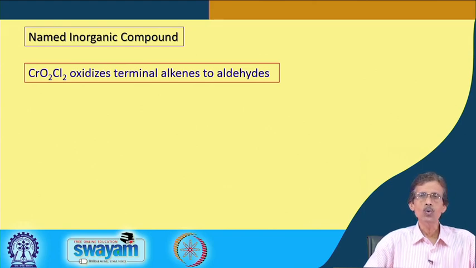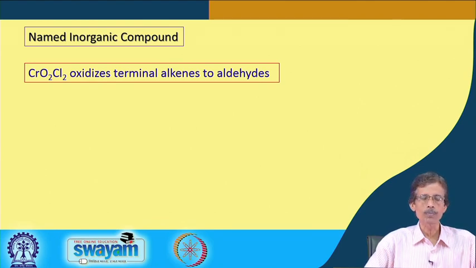So, CrO2Cl2 preparation is different from our typical chromium based compound. We can have the chromium ore, and from that chromium ore we can make the chromium compound like CrO2Cl2. The first thing we should know is how we can make this compound.